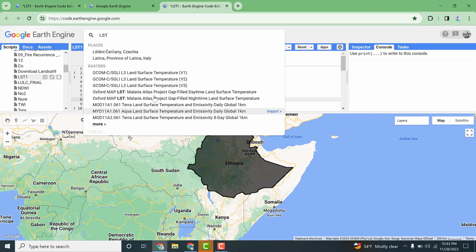Here we have the Terra Land Surface Temperature and Emissivity Daily Global with a spatial resolution of 1 kilometer, and there is also an 8-day global coverage with 1 kilometer spatial resolution. For the sake of this exercise, I will give emphasis to the daily global dataset at a spatial resolution of 1 kilometer.